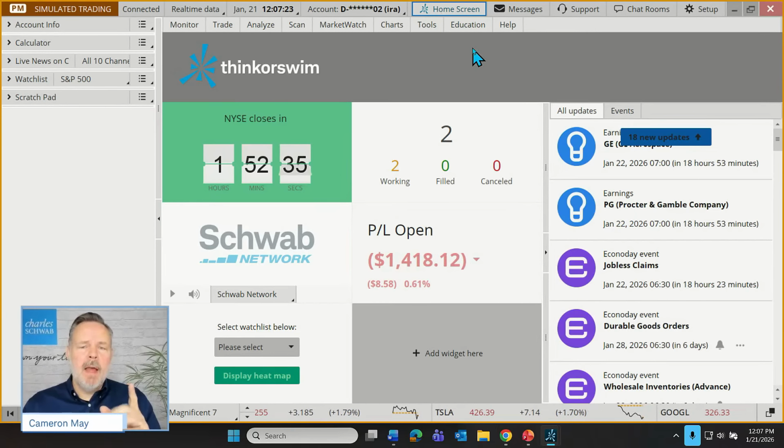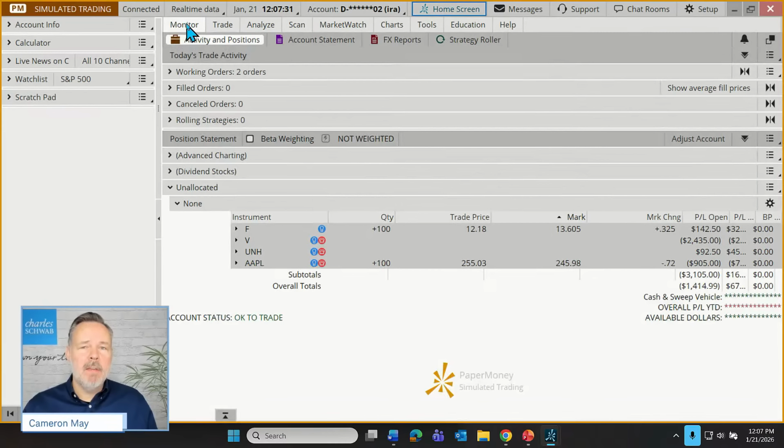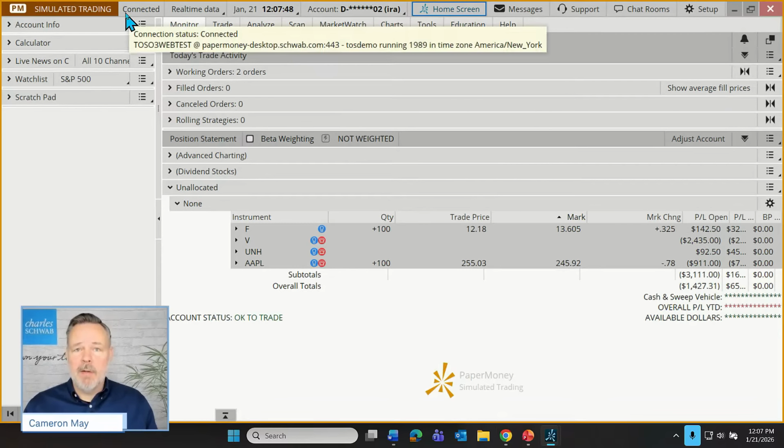Now, as for the rest of the navigation, let me quickly get us acquainted. And as we do, I'm going to go first of all to the Monitor tab and just sort of park things here for just a moment, because to me and to many users of Thinkorswim, this is sort of the true home screen. This is where everything exists, all of the current positions in a portfolio. So I'll just park it there on the Monitor tab, and let's acquaint ourselves with the navigation of the rest of the software. And to me, the navigation is pretty straightforward, very much menu driven.